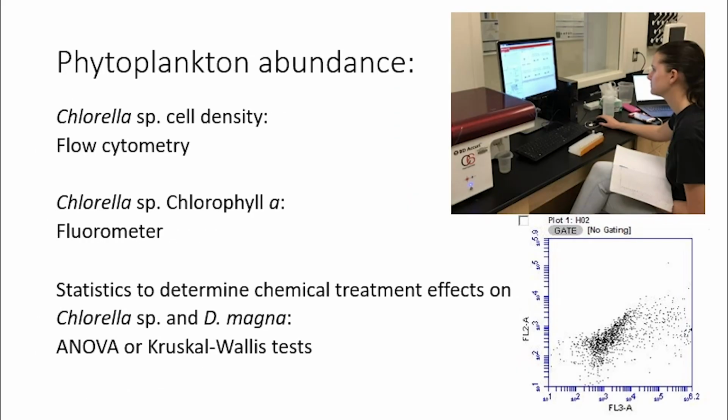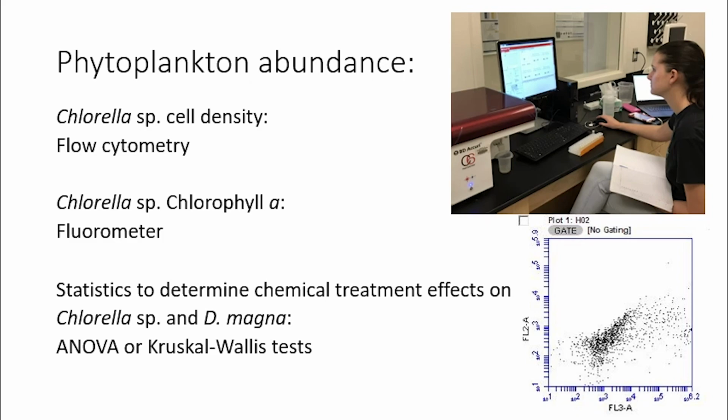Chlorella cell density was measured using a flow cytometer, which dragged each cell up through a laser that counted it and represented it as a dot on a graph like the one in the bottom right-hand corner. This graph describes the fluorescence of the cells. The chlorophyll A concentrations of the chlorella were measured by extracting the pigments from the cells and measuring their concentration using a fluorometer.